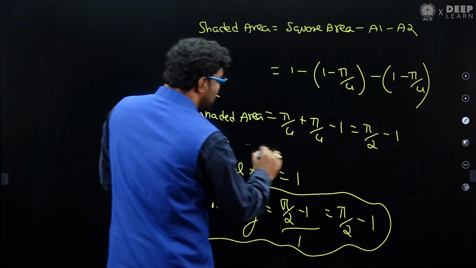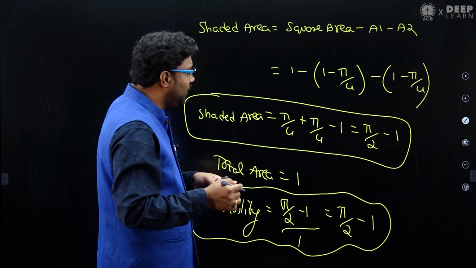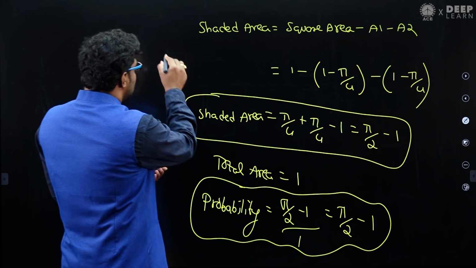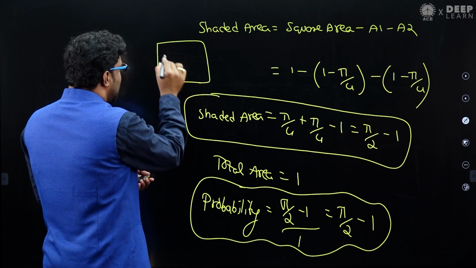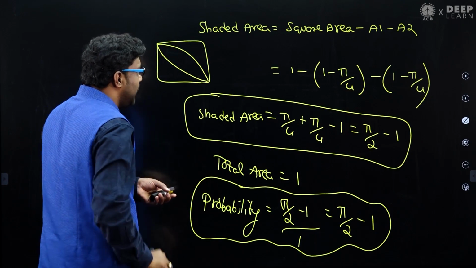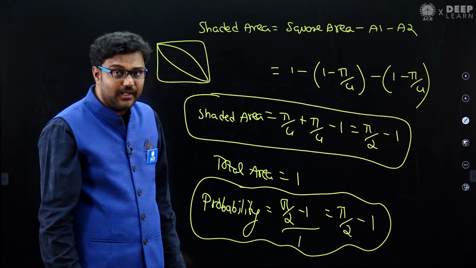You can write this directly also if you have better thinking capability. You can see that this portion and this portion, if you add them and subtract the area of the square, that will give the shaded part. You just think about it. You can do that directly also.